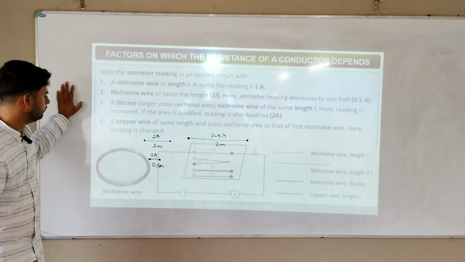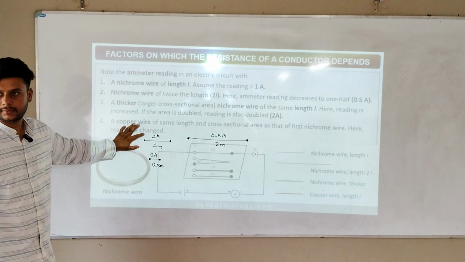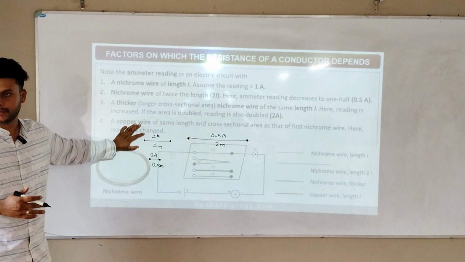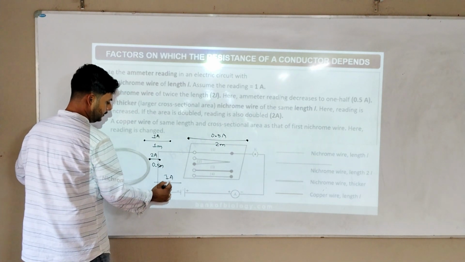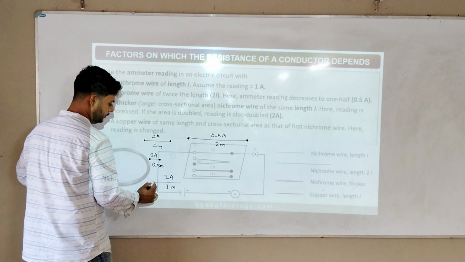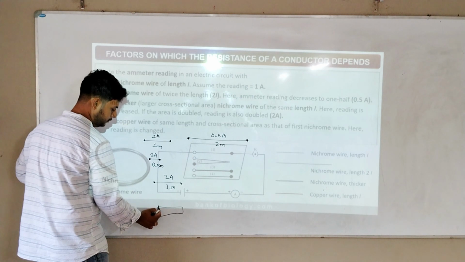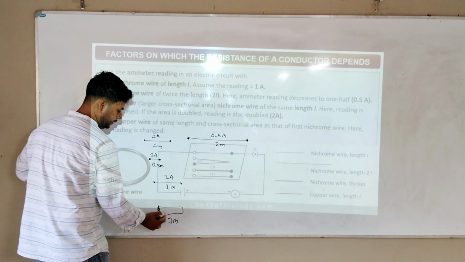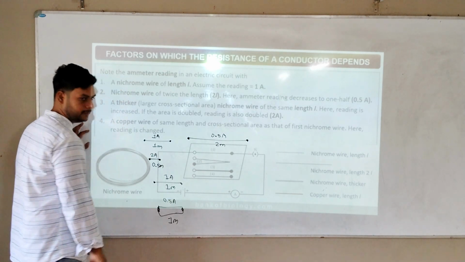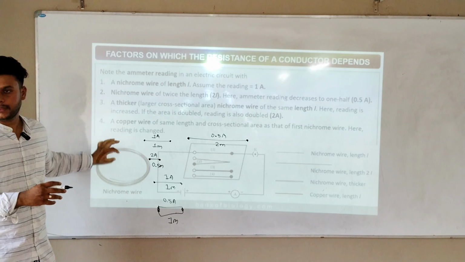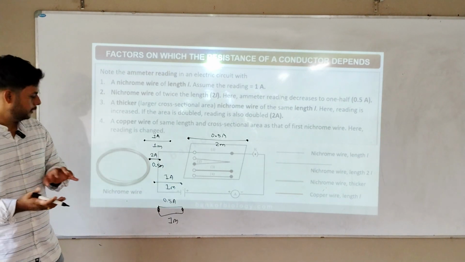Next, a thicker, large cross section area, nichrome wire of the same length L. Here the reading is... Now I told you about length; if I increase the thickness, the current will again change. At first, for a thin wire, 1 ampere. The length is the same, 1 meter, but the thickness is increased, then this will become half. So either you can change the length or you can change the thickness, the cross section area, to change the current.